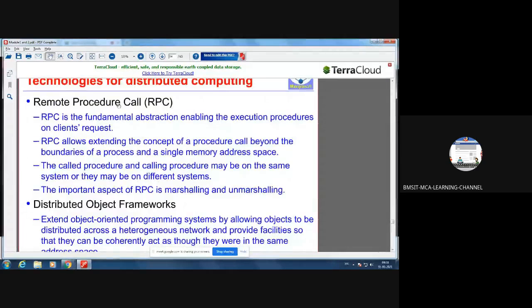Tell me what is marshalling and unmarshalling. Anyone? Spurti? Vinny? Maithili? Abhishek? Hello guys? Anyone?